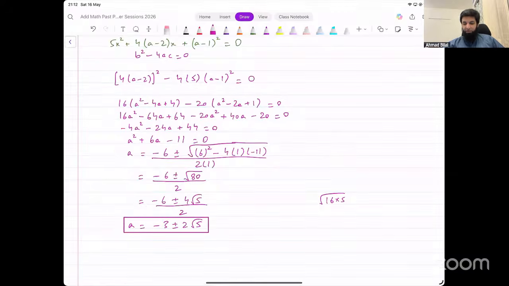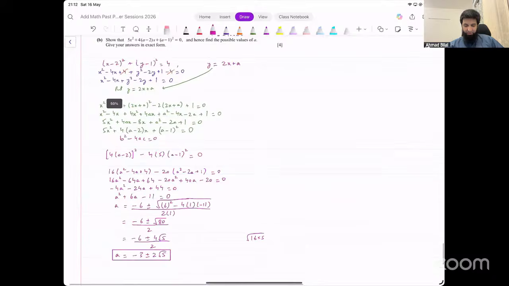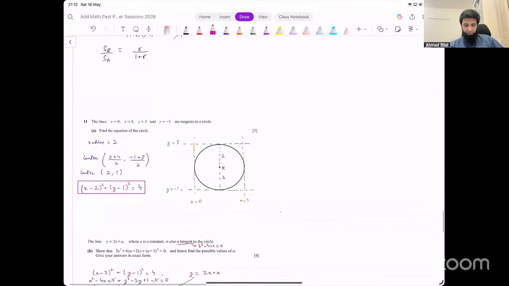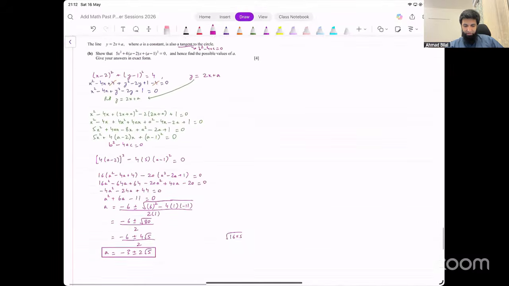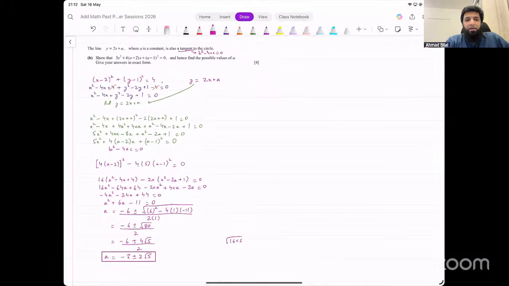That was pretty long for 4 marks at the end of the paper. Second last question on the paper. This is how you could do it. Okay, makes sense. That's it. I hope that was helpful.